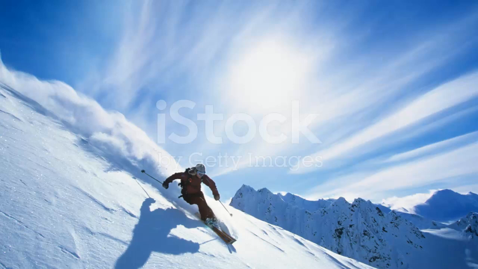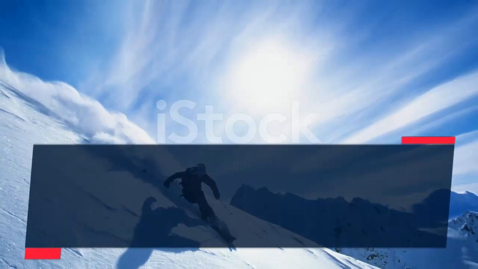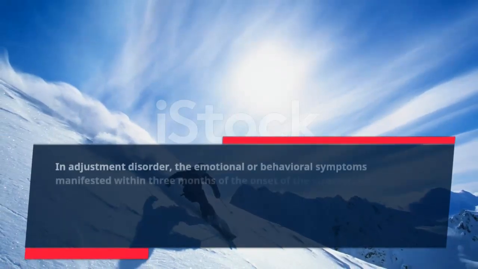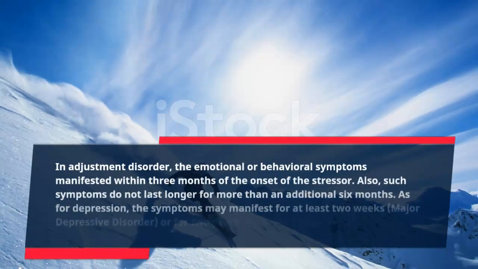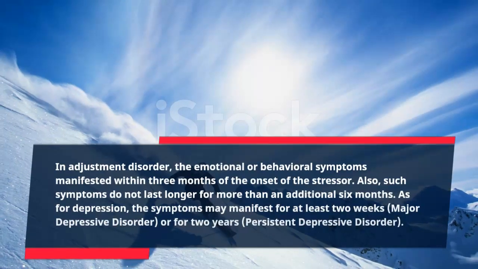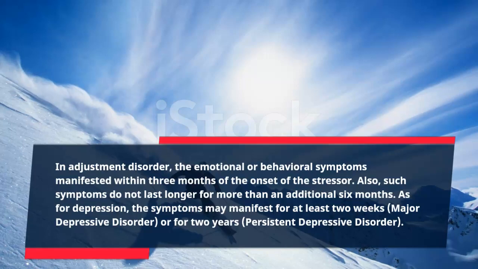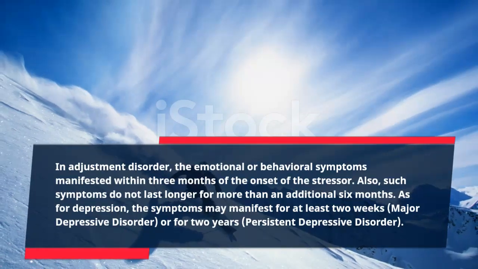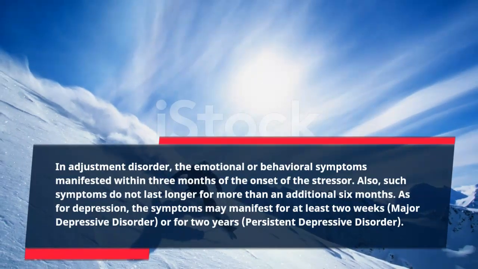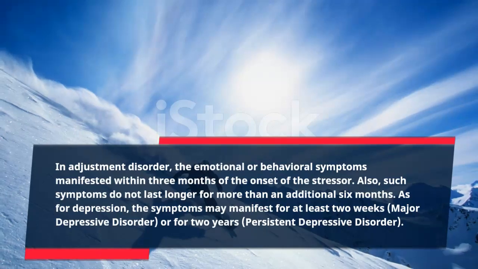In adjustment disorder, the emotional or behavioral symptoms manifested within 3 months of the onset of the stressor. Also, such symptoms do not last for more than an additional 6 months. As for depression, the symptoms may manifest for at least 2 weeks, major depressive disorder, or for 2 years, persistent depressive disorder.